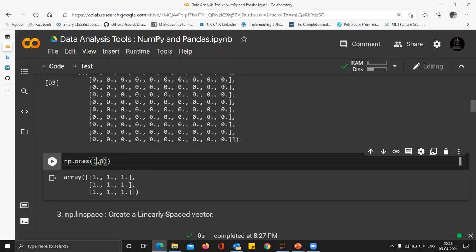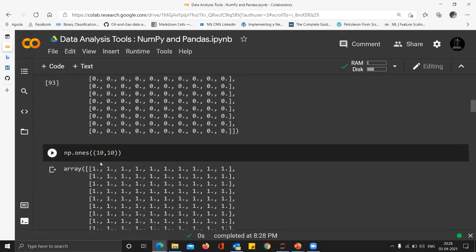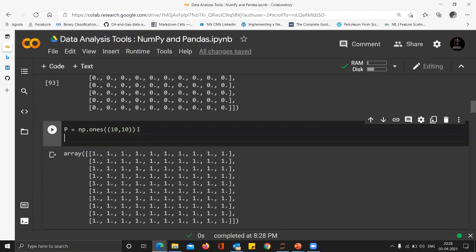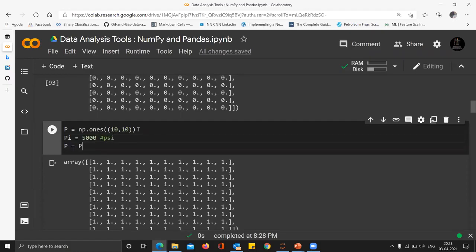Suppose my reservoir is 10 by 10 grid blocks. First I create np.ones, and I'll call it the pressure matrix. Then let's say my initial pressure is 5,000 psi, Pi. Then all I have to do is multiply the pressure matrix by Pi. So what's happening?